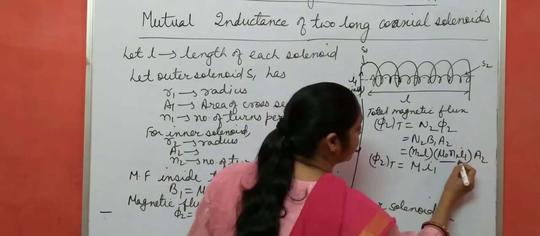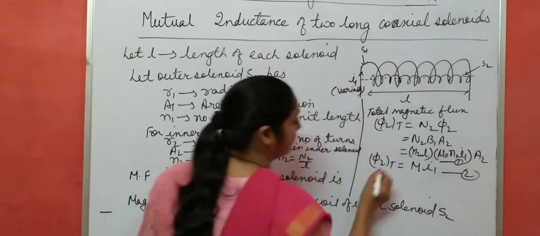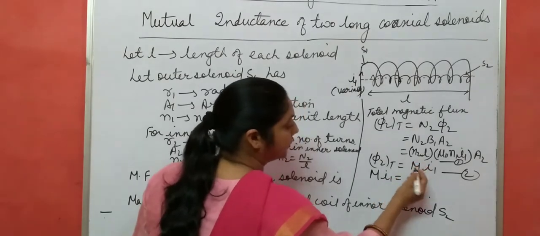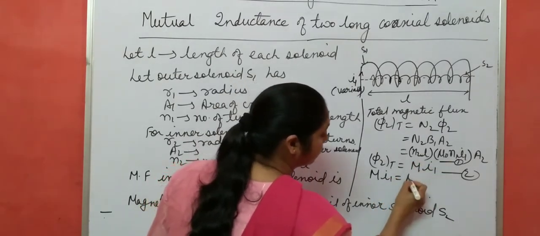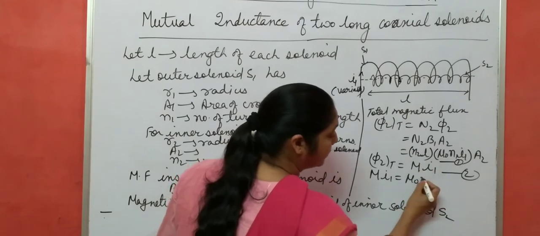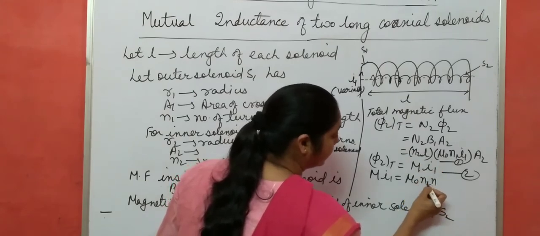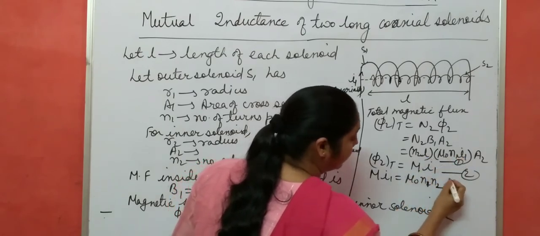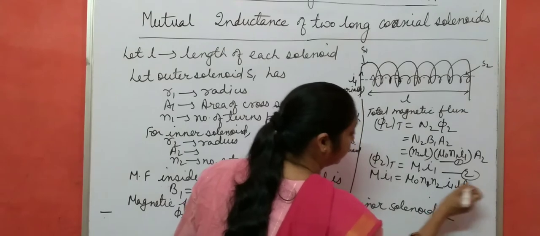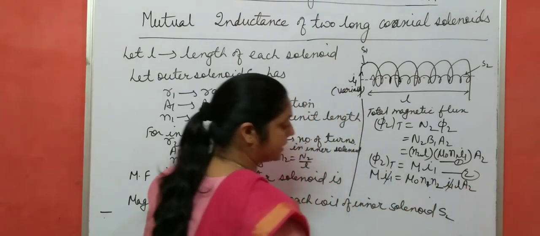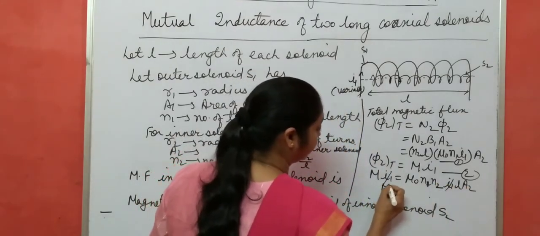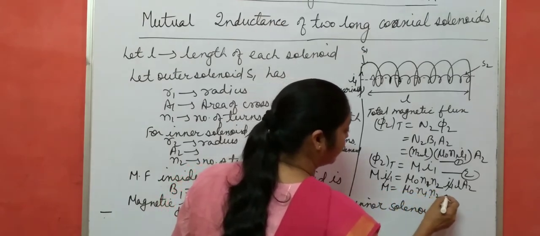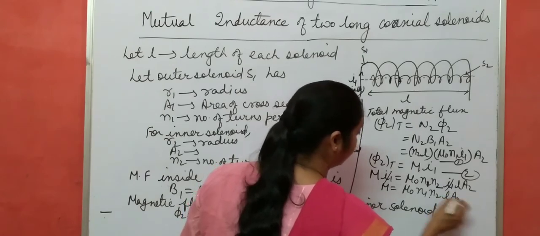Then comparing the two equations, M I1 equals mu naught times n1, n2, I1, L, A2. I1 gets cancelled. So M becomes mu naught n1 n2 L A2.